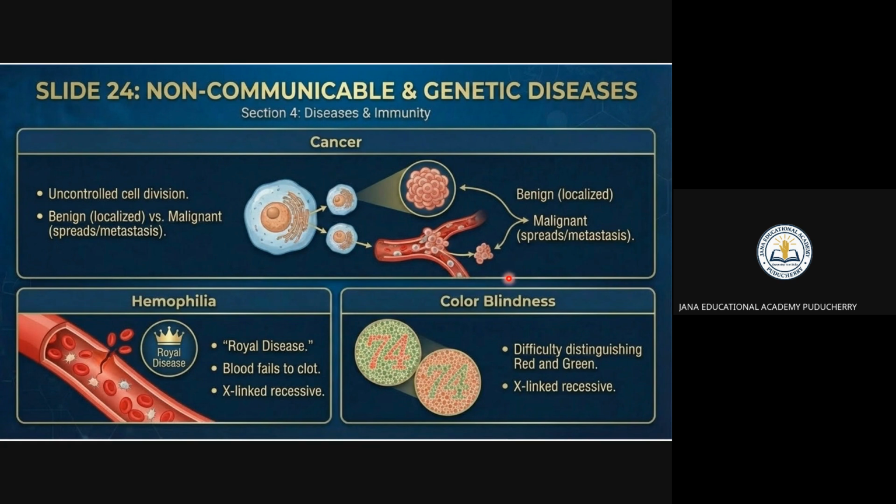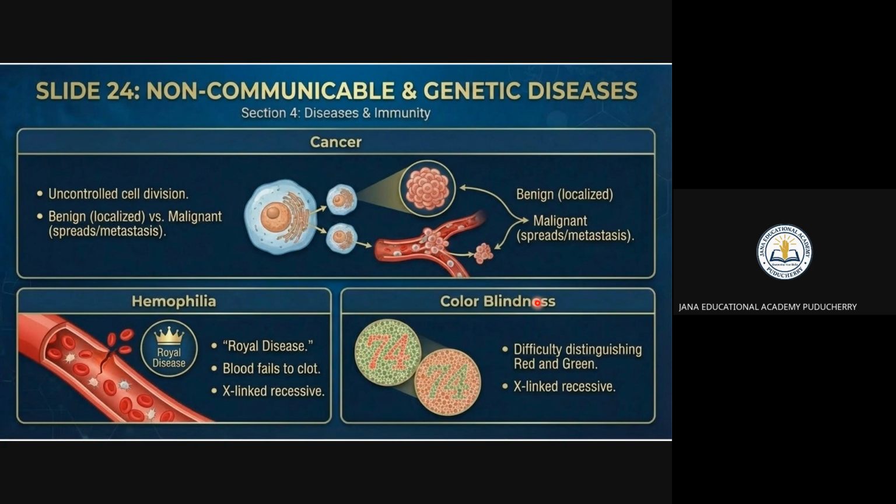So here you can see hemophilia, nothing but the royal disease. That means the blood fails to clot. To clot the blood, which one is important? We studied it: platelets, right? Platelets are going to clot the blood. If clotting is not happening, it is going to be hemophilia. That is X-linked recessive. The other name for hemophilia is nothing but the royal disease.